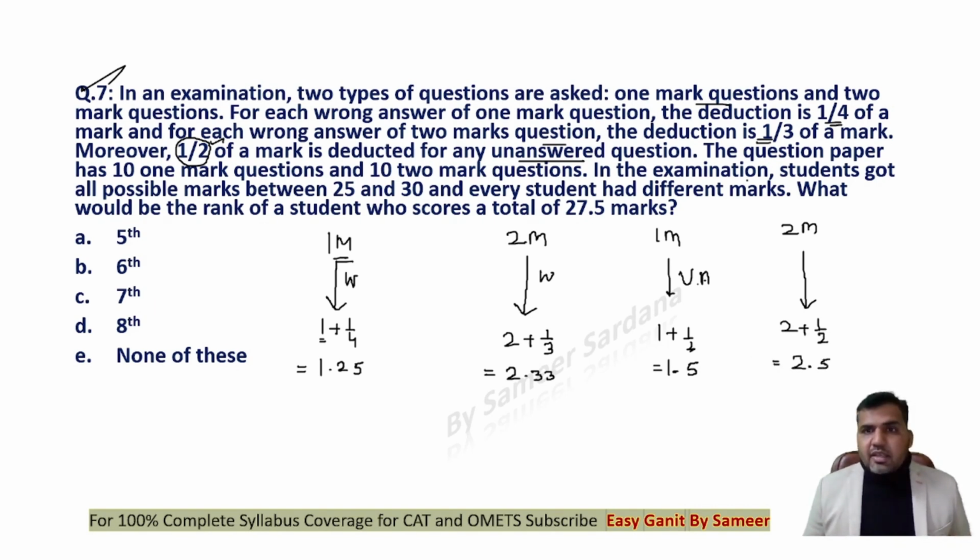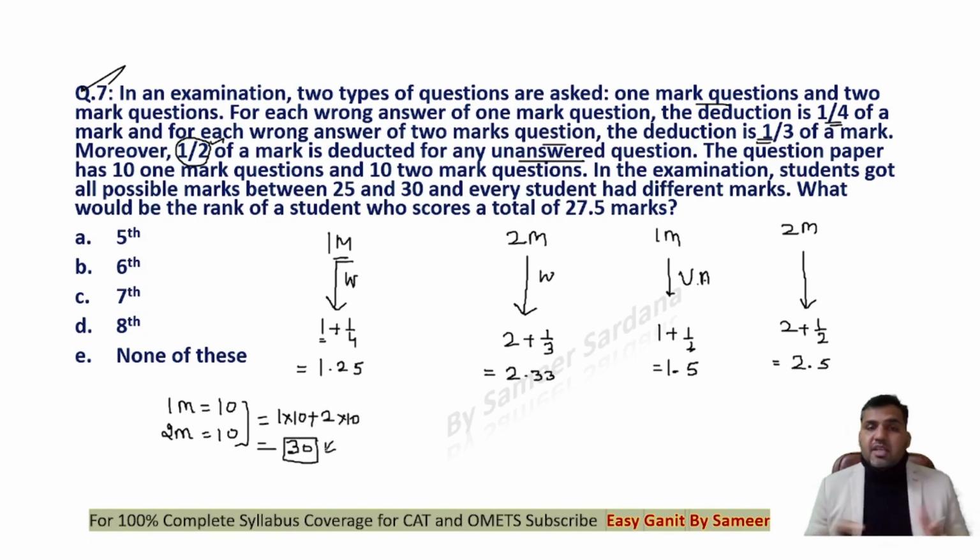Now the question paper has 10 1 mark questions and 10 2 mark questions. So the total you have 20 questions. So the total marks would be 1 into 10 plus 2 into 10, that is equal to 30 marks. This is the maximum possible marks a person can get if you attempt all the questions and do all of them correct. What I'm supposed to find is that in the examination, students got all possible marks between 25 and 30.